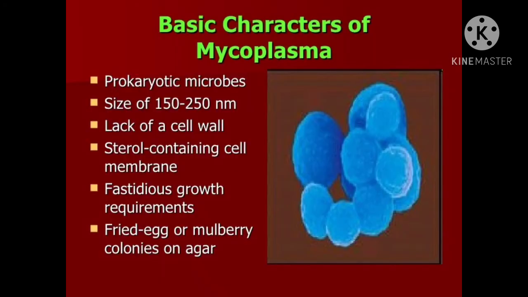There is one more variety in kingdom Monera, called Mycoplasma. Mycoplasma is also a prokaryotic microbe, varying in size from 150 to 250 nm. It does not have a proper cell wall, and these are the smallest of living forms. Many forms are pathogenic.